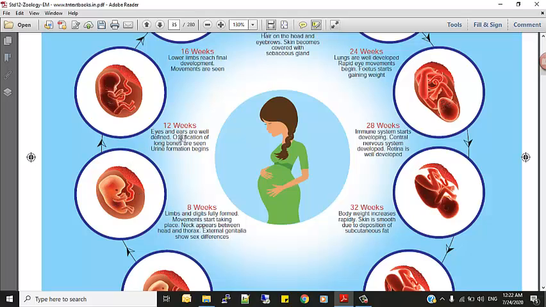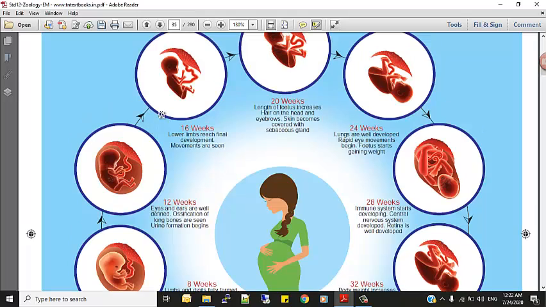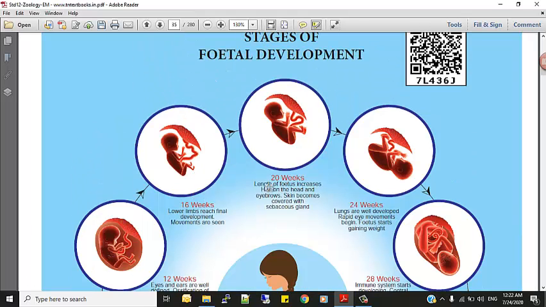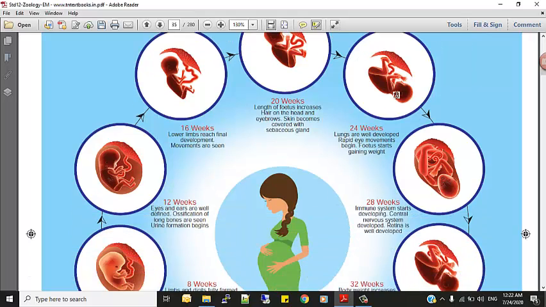12th week, eyes and ears are well defined. Next, ossification of long bones is seen. Urine formation begins. Next, 16 weeks, lower limbs reach final development, movements are seen. 20th week, length of the fetus increases, hair on the head and eyebrows, skin becomes covered with sebaceous glands and sweat glands. 24th week, you can see the head movement of the baby.